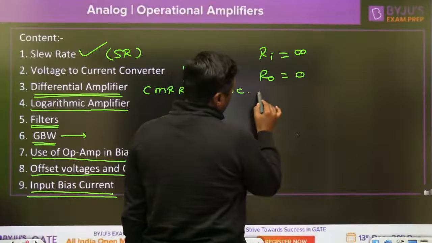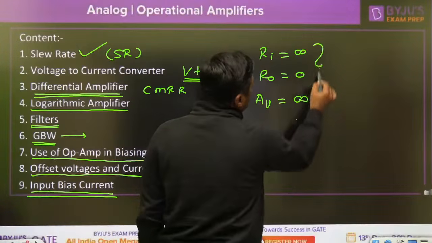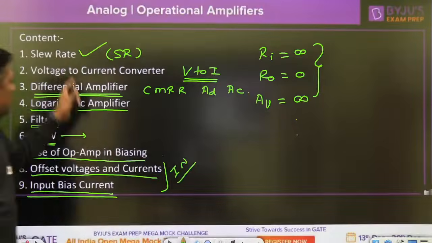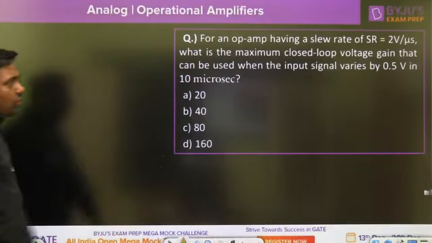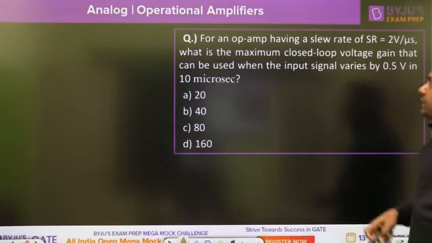Right, now we are going to solve some important numericals on operational amplifier. First, tell me what is the answer for this question. That is the question on slew rate.